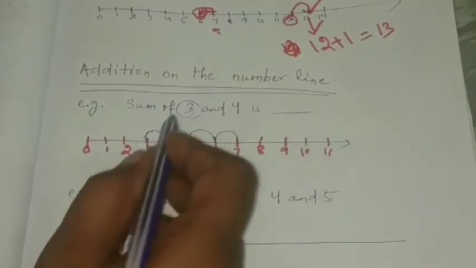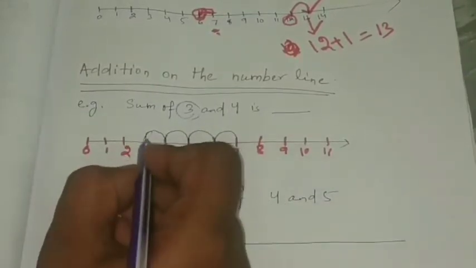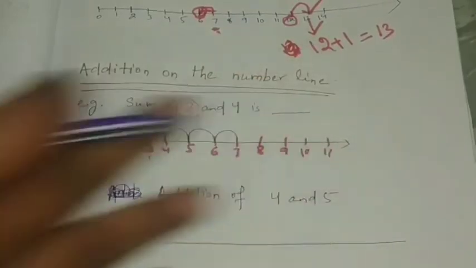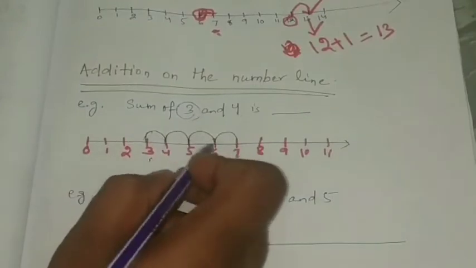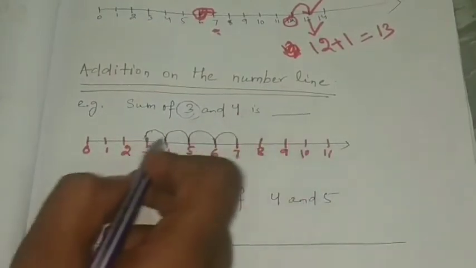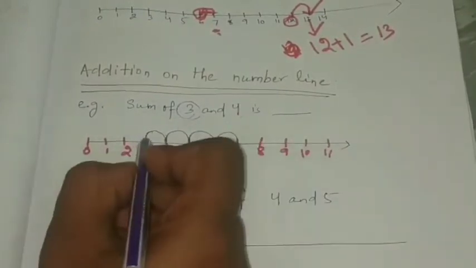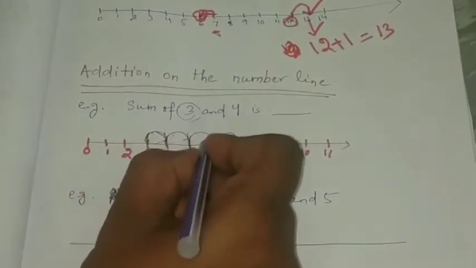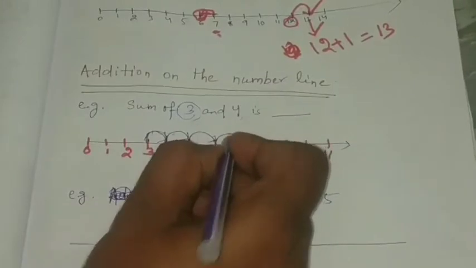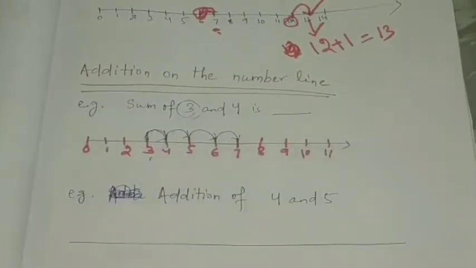4 means what? We add. That's why we'll move further. So we'll move further by 4 units. So this one is 1. Okay. Then 2 unit. Then 3 unit. Then 4 unit. Like that we will go 4 units.